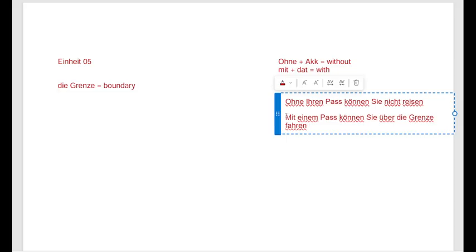So if you've got the passport, you can travel in some other country. Über die Grenze fahren is to cross the boundary or to go across something.